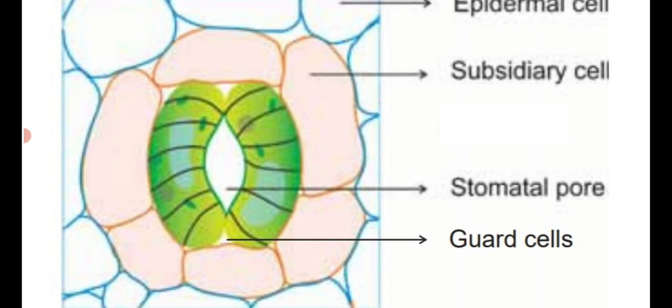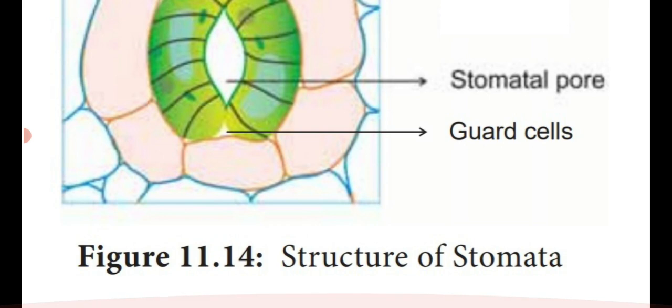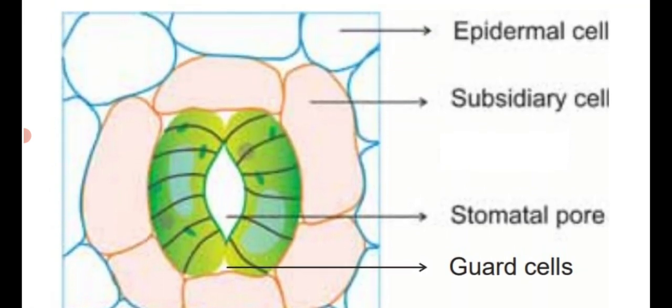These guard cells are surrounded by a few cells present in the outer region, known as subsidiary cells, which connect the guard cell to the epidermal cell. So this is the structure of stomata. This is an important 2-mark question: draw and label the structure of stomata.